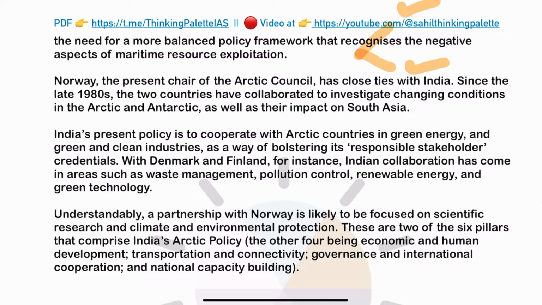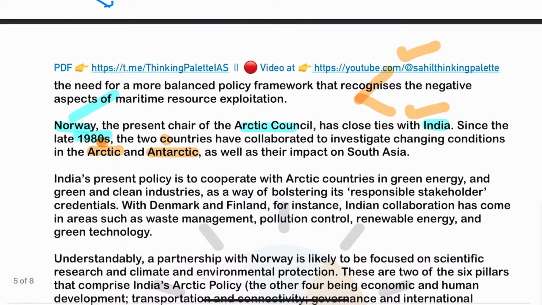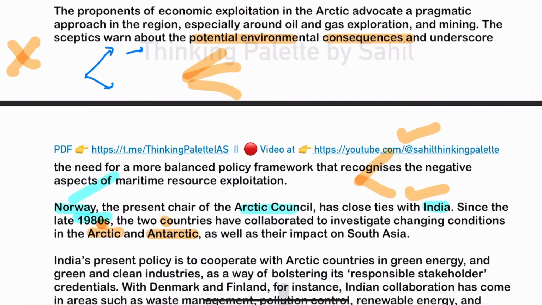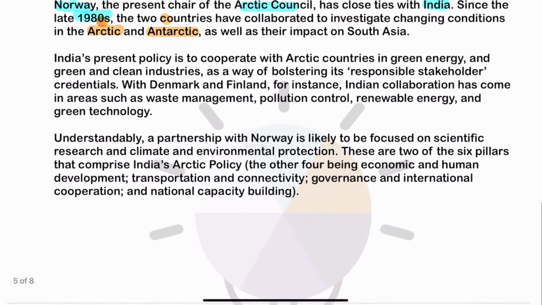Now, Norway is presently chairing the Arctic Council, and Norway has had good relations with India since the 1980s, and both countries have collaborated to increase investigation in the Arctic as well as the Antarctic region. How the changing climatic conditions in the Arctic and Antarctic will impact other countries in the world, on this initiative Norway and India have agreed in the past.